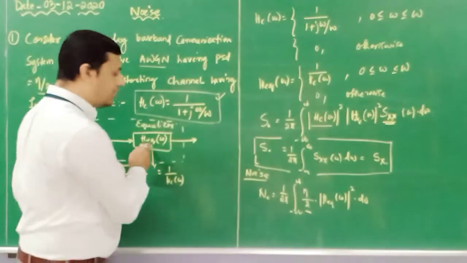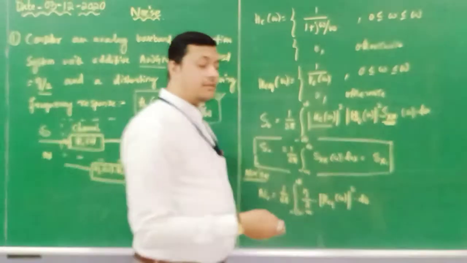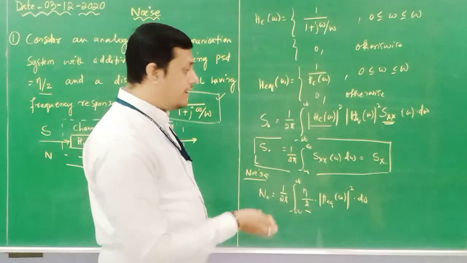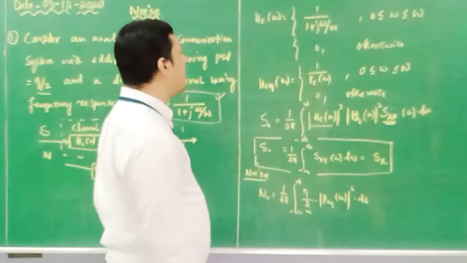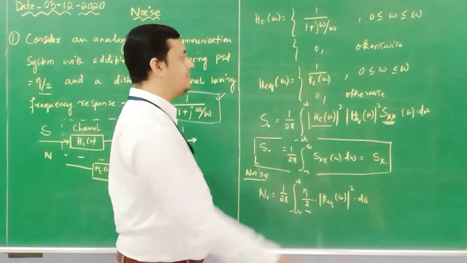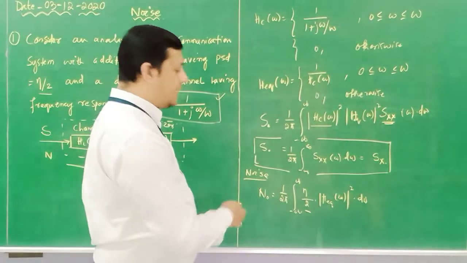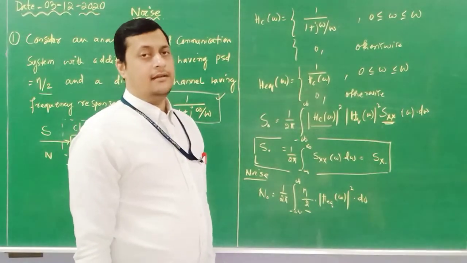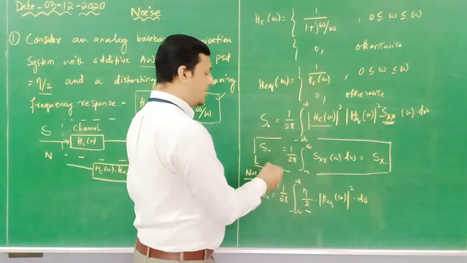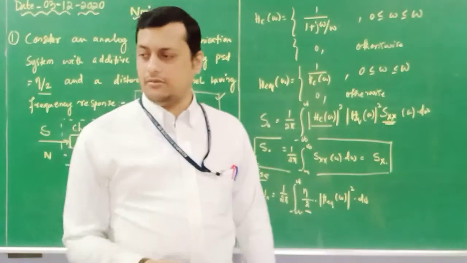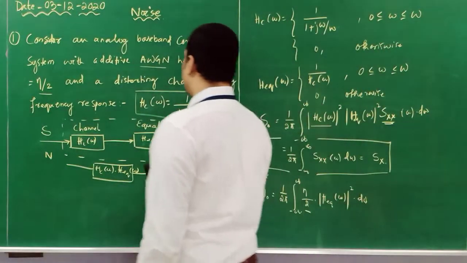Next response is what? Equalizer response. Take the magnitude square of H equivalent equalizer of omega whole square into d omega. Now in place of H equivalent of omega, how much can I substitute? I can substitute this value 1 by Hc of omega, and I will calculate to determine the noise power. After determination, S0 by N0 will give you the signal to noise ratio. Okay, so let's see.